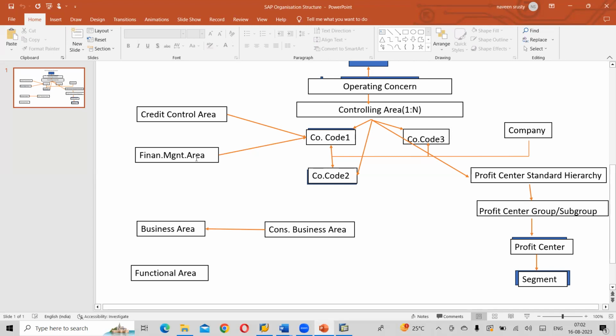And the sales team will be separate, and the production department will be separate. You are purchasing a raw material, manufacturing the baby product, and doing the marketing of that baby product. So here three different departments are there.